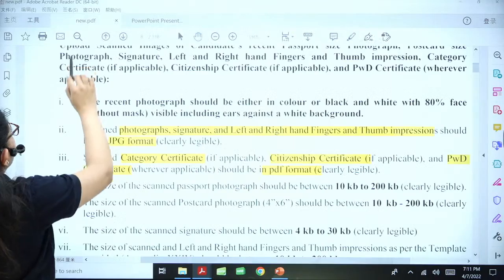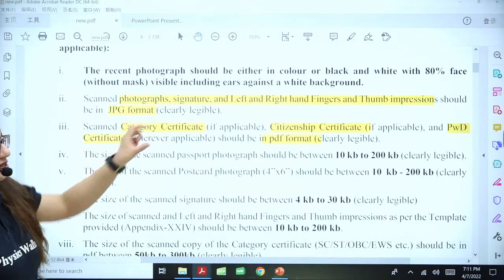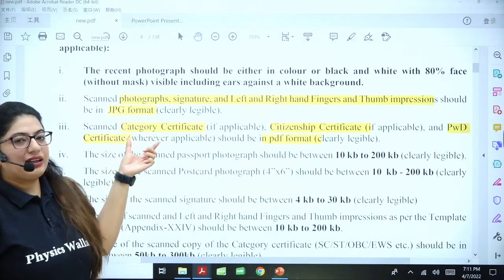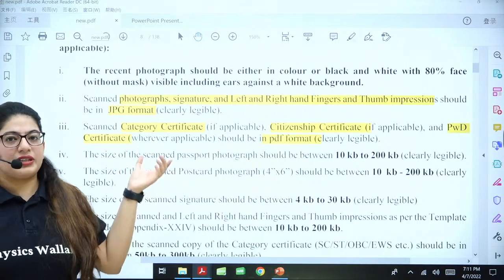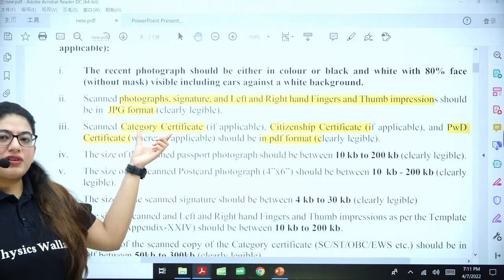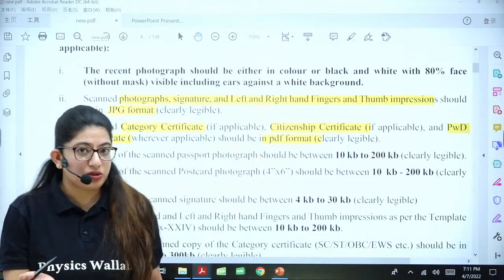Next thing that you need to understand here is the certificates. For example, you belong to any category, general, EWS, OBC, SC, ST, any category, you need to have its certificate, because how will you prove you belong to that category?